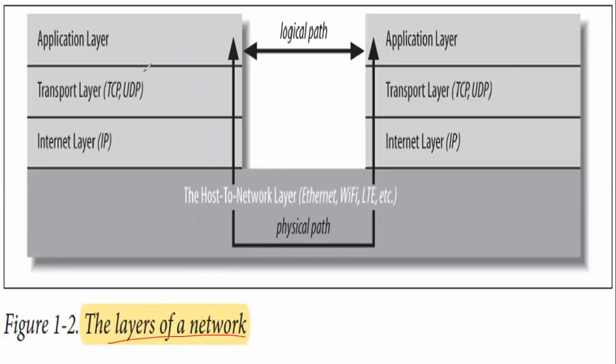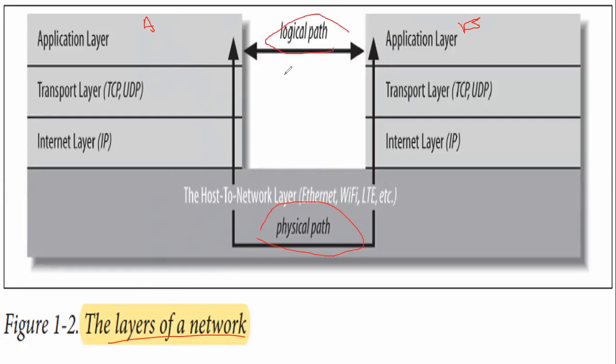Here is an actual diagram through which we can understand how one computer communicates with another. These are the layers. Assume this is computer A and this is computer B, and if I want to join these computers, there are two ways: a physical path and a logical path.